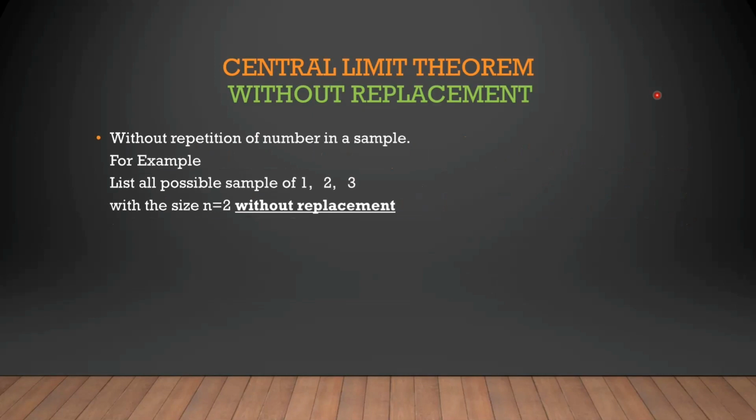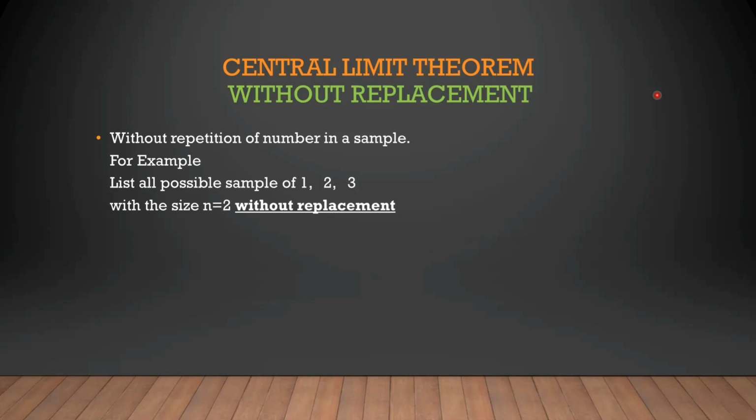So, I am going to use same example na ginamit ko sa with replacement para makita nyo yung difference niya. So, here is the example. List all possible samples of 1, 2, 3 with the size n equal to 2 without replacement. So, pag sinabi kasi natin without replacement, it is without repetition of a number in a sample.